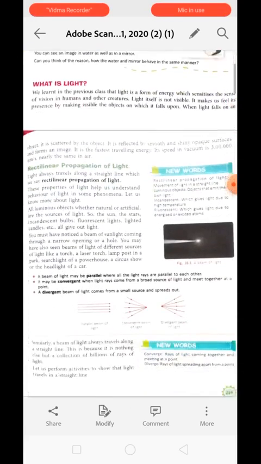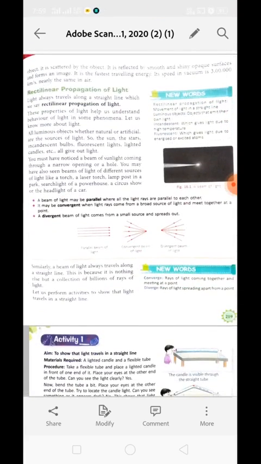Light is the fastest traveling energy. Its speed in vacuum and air, both of the places, its speed is nearly the same. That is 3 lakh kilometer per second. Means light can travel 3 lakh kilometer in just a second.